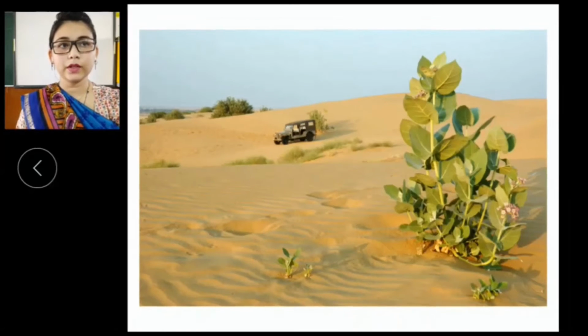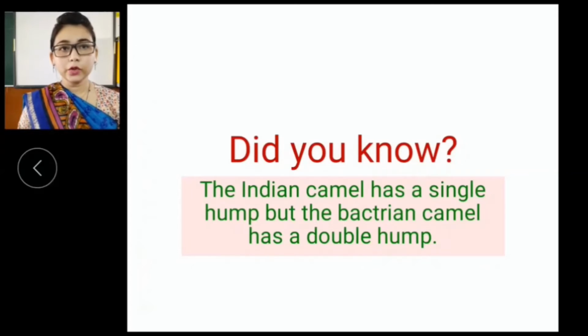Now let's move further. Did you know, as given in your book, that the Indian camel has a single hump, but the Bactrian camel has a double hump. So when you see the picture of an Indian camel, you can find only one hump on its back, but the Bactrian camel has a double hump.